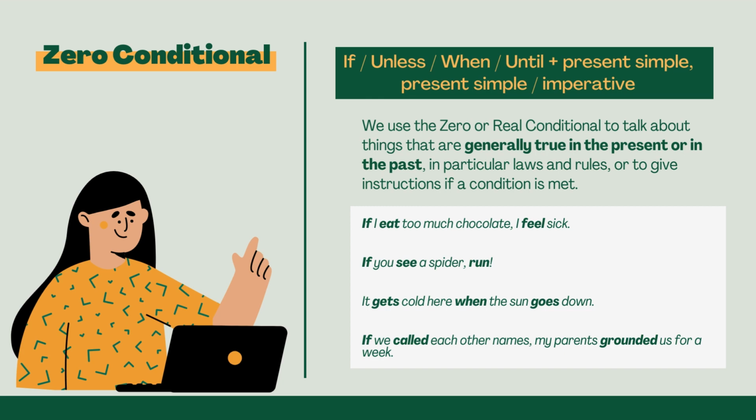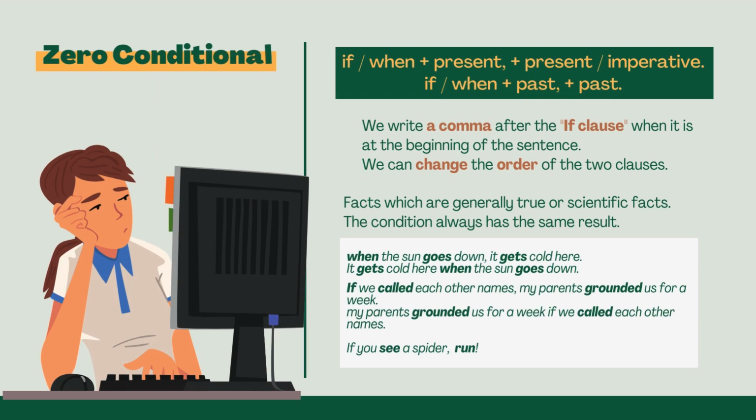It gets cold here when the sun goes down. If we called each other names, my parents grounded us for a week. Zero conditional: if, when plus present, imperative. If, when plus past. We write a comma after the if clause when it is at the beginning of the sentence. We can change the order of the two clauses.